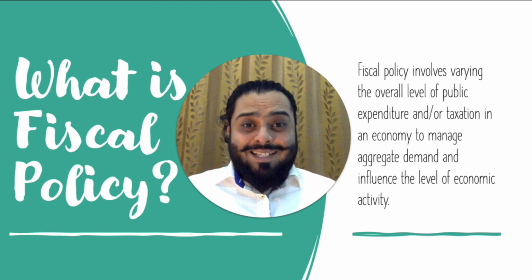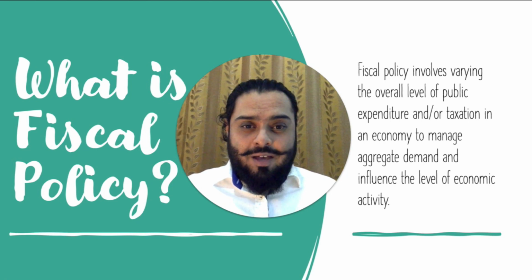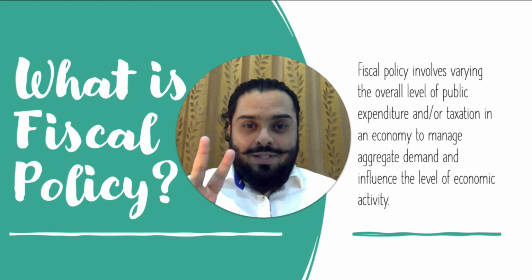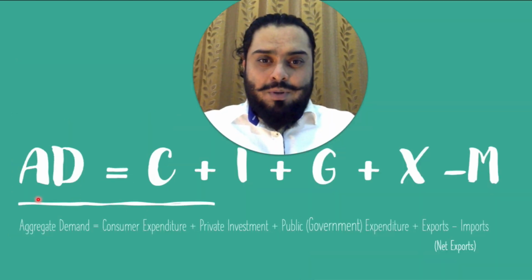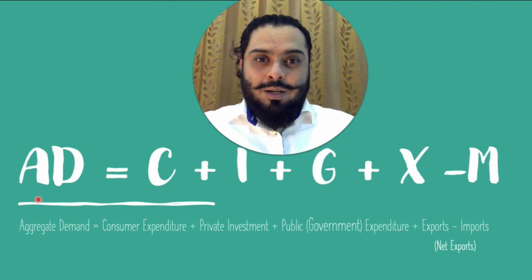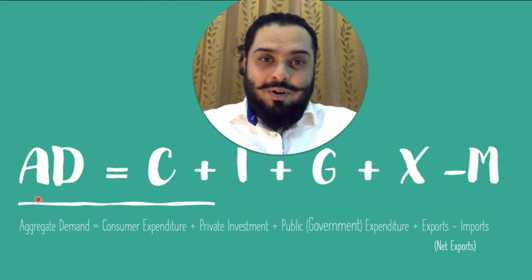Fiscal policy is a demand-side policy. Therefore, it functions by changing the level of aggregate demand in the economy. And the two instruments of fiscal policy are government spending and taxation. Before we proceed to learn more about fiscal policy, let's recap our understanding of aggregate demand. Aggregate demand is the total demand in the economy. It represents all the spending that was done in the economy over a period of time.